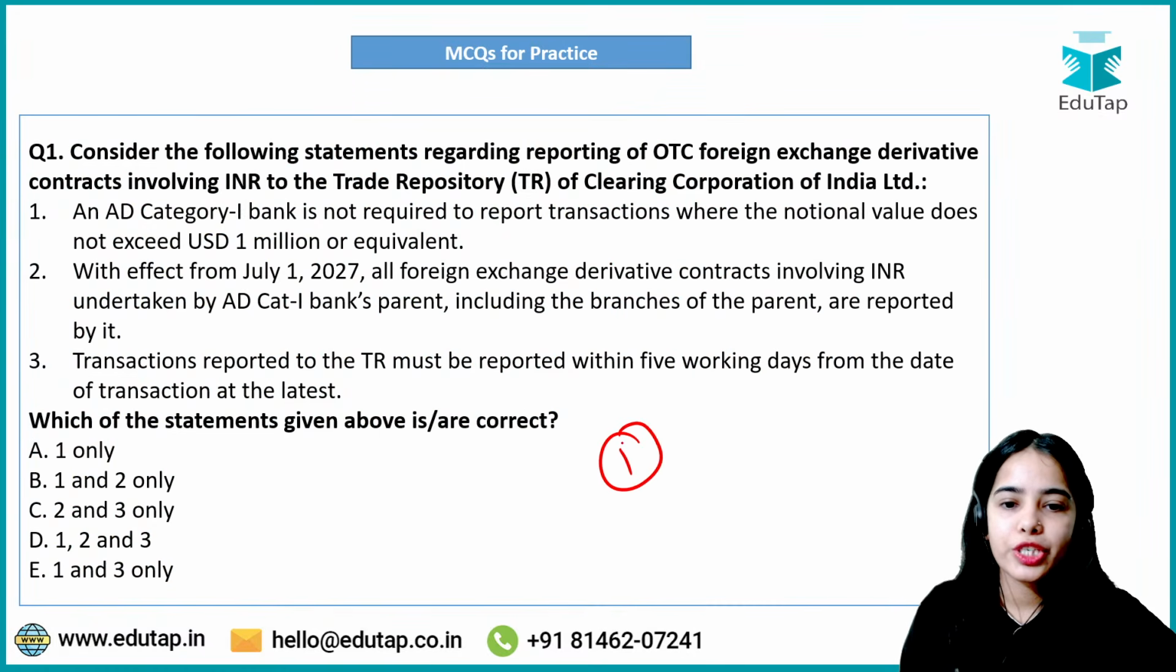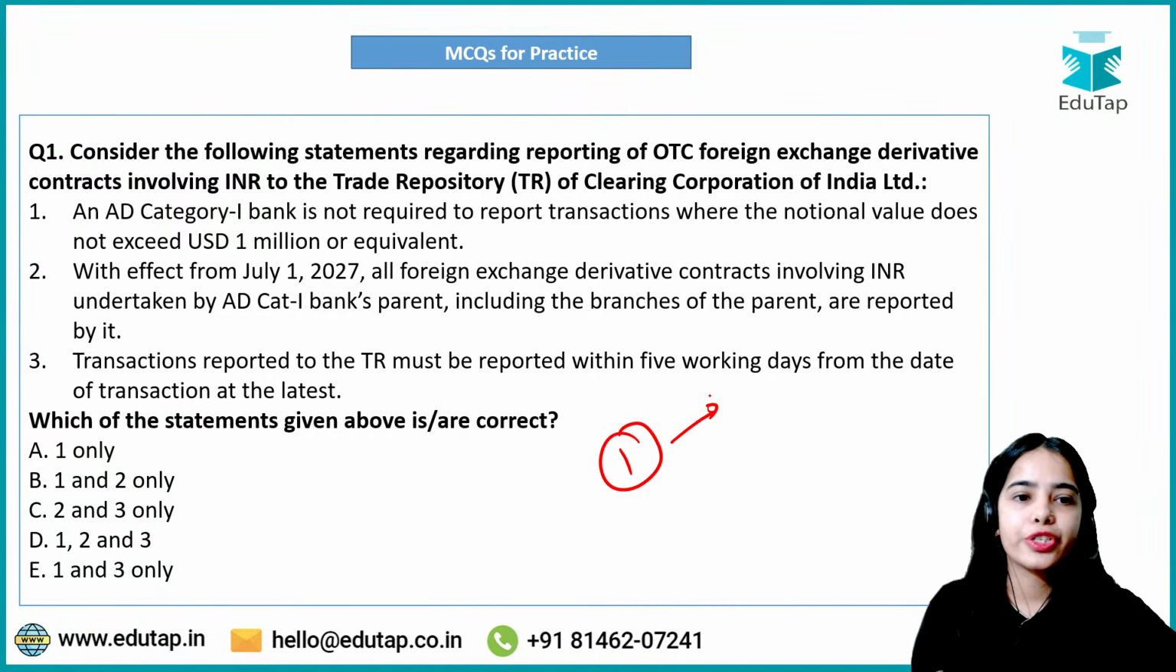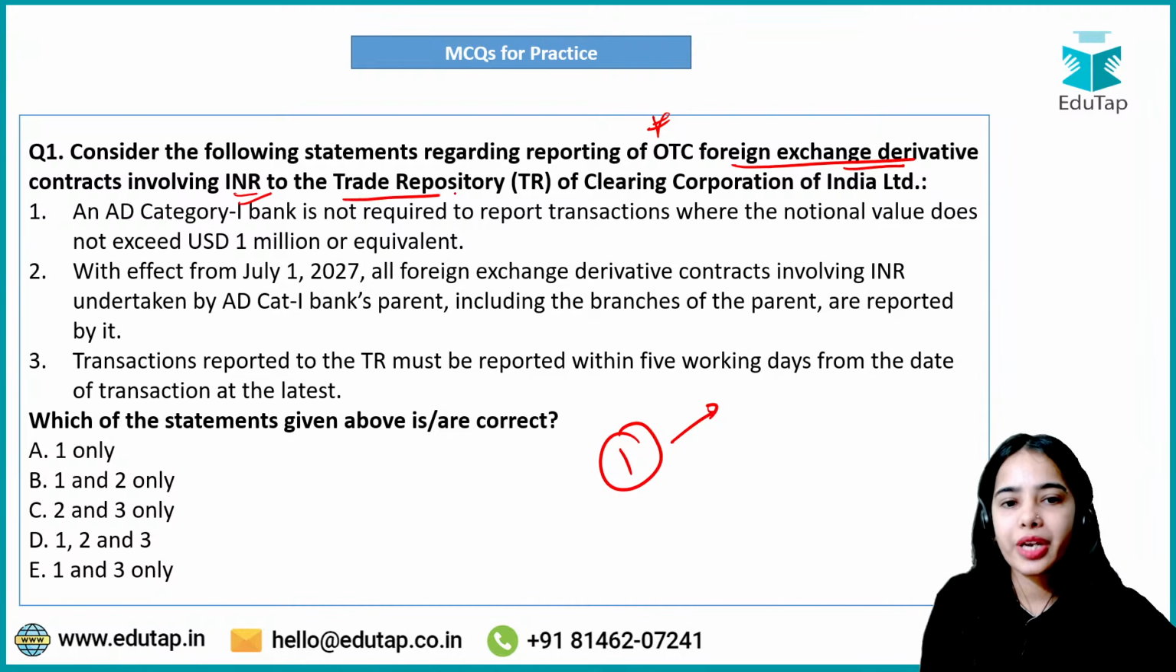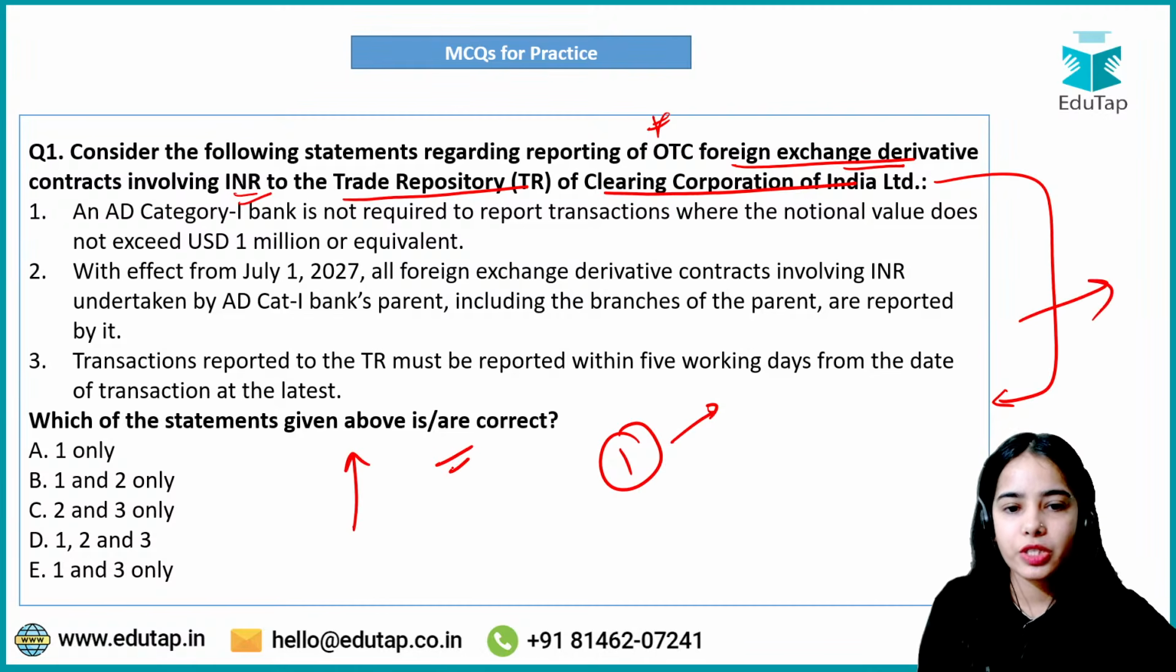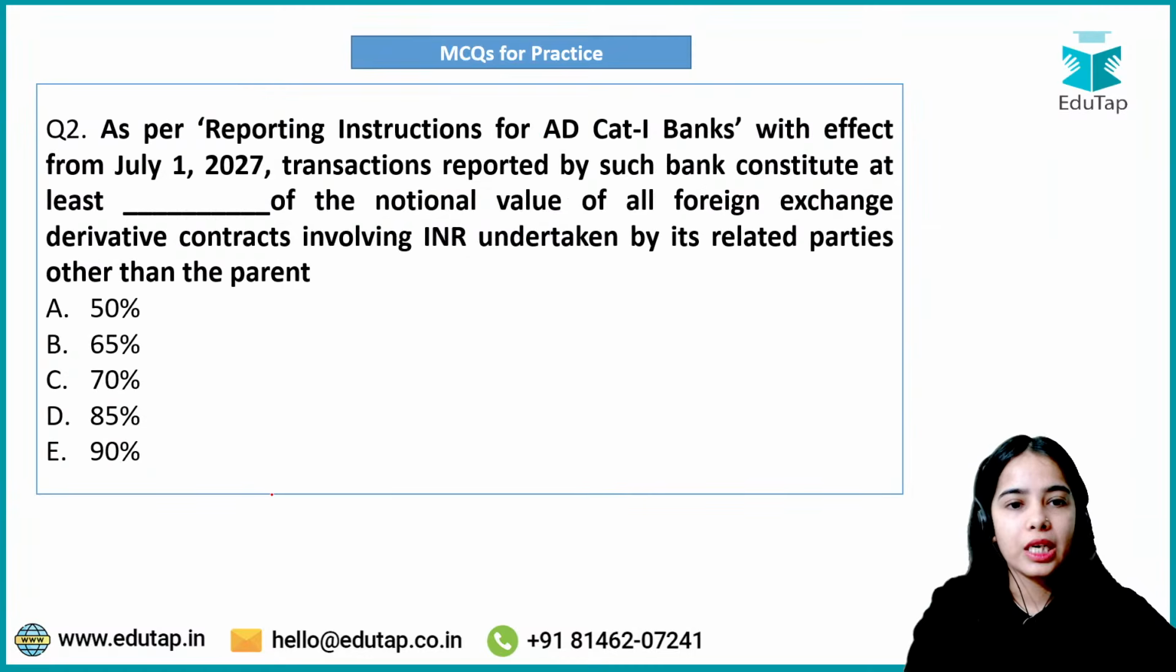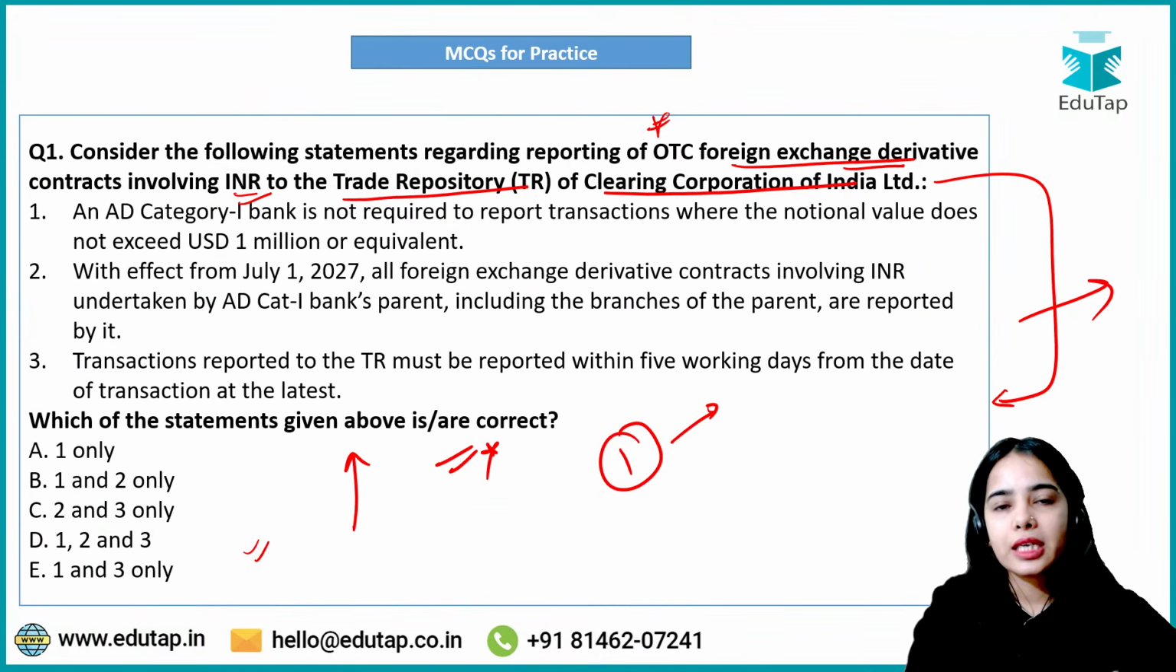Now this is the first question. I hope you will be easily able to answer it. Consider the following statements regarding reporting of OTC foreign exchange derivative contracts involving INR to the trade repository of the CCIL. In this regard, which of the statements given above is or are correct? Do try to give the right answer to the first question.